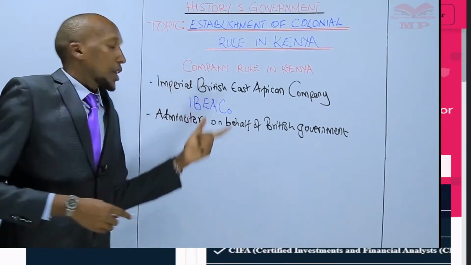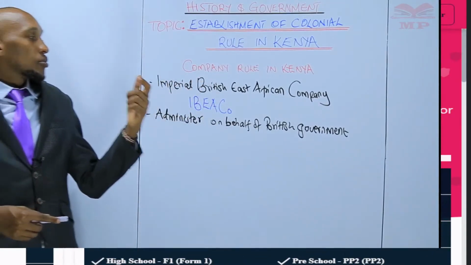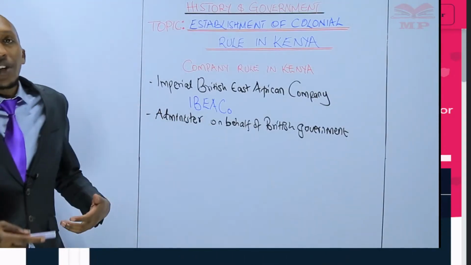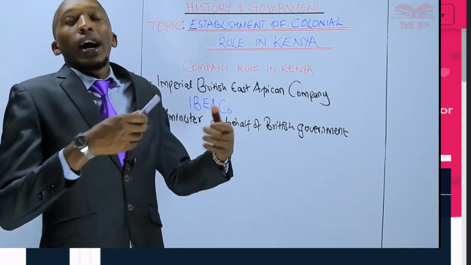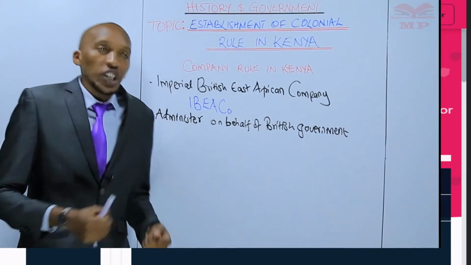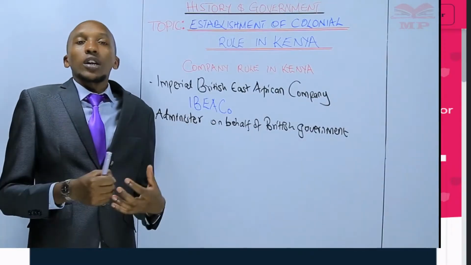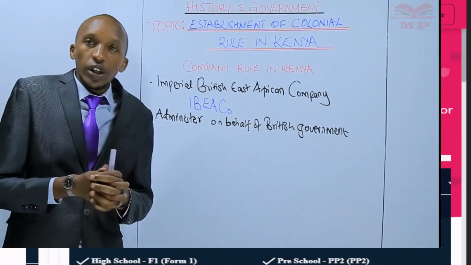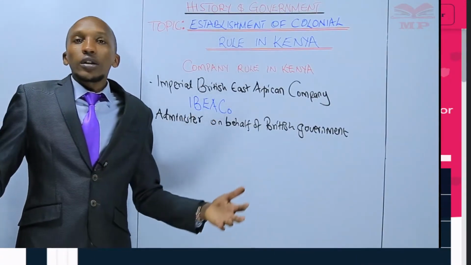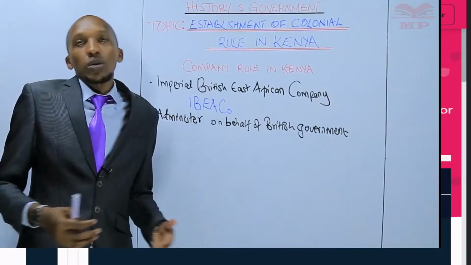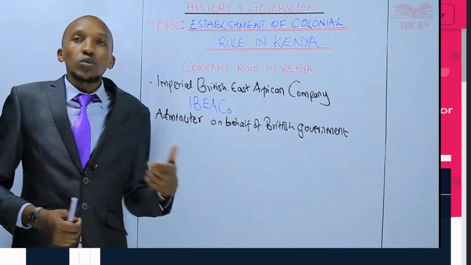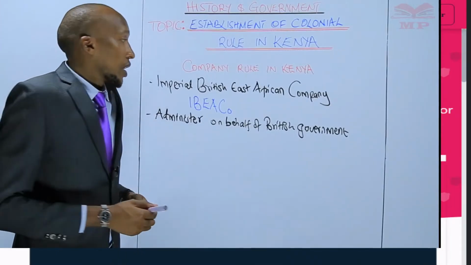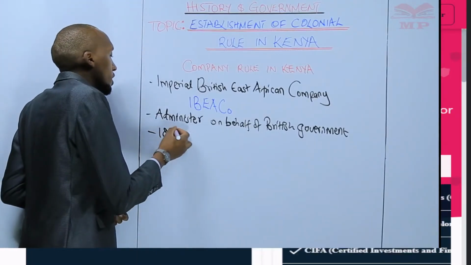So the company, the Imperial British East African Company, was given the charter, or the power, to administer or manage Kenya, or the British protectorate, on behalf of the British government. So the rights were given to this company to do everything on behalf of the government. This happened in 1888.